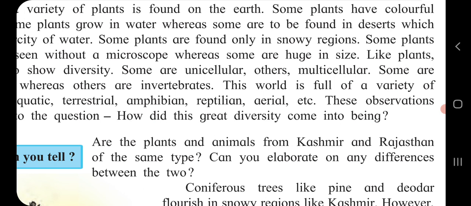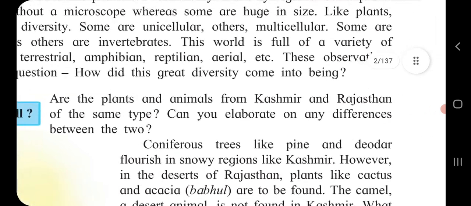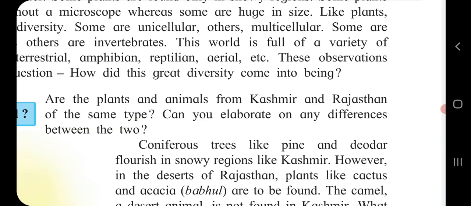The animals of Rajasthan have long legs with flat and cushioned soles. The nostrils are protected by folds of skin. Then the eyelashes are long and thick. It gives protection from sand and heat.